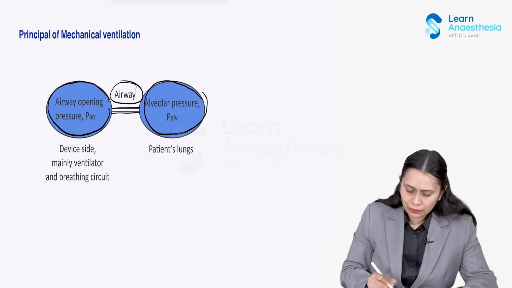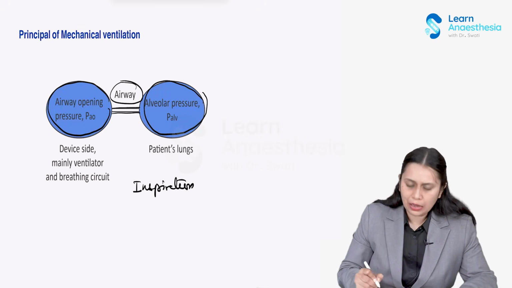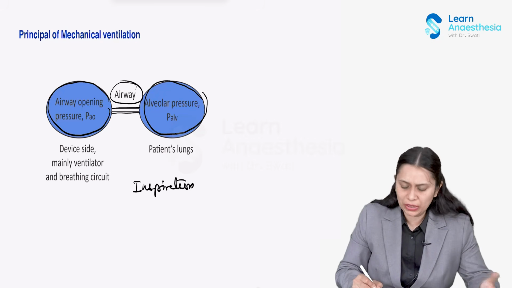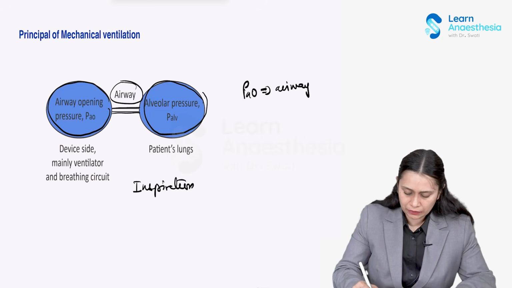So when will inspiration happen? Inspiration will happen when the alveolar pressure is lower than the opening pressure of the airway. So PAO is the airway pressure, and PALV is your alveolar pressure.